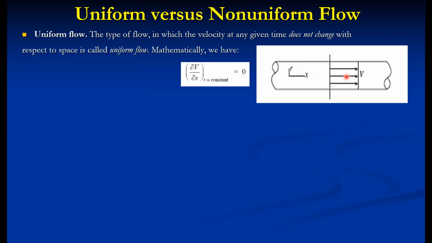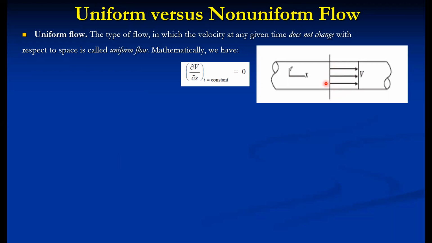So uniform flow is also called ideal flow on a micro level basis. Generally in pipe flow, the velocity near the boundary is 0 and the velocity at the center is maximum. But if the velocity is constant everywhere across the cross section, then the uniform flow is also called ideal flow. And sometimes we can call it ideal flow if there is no variation of velocity with respect to radius or with respect to y.